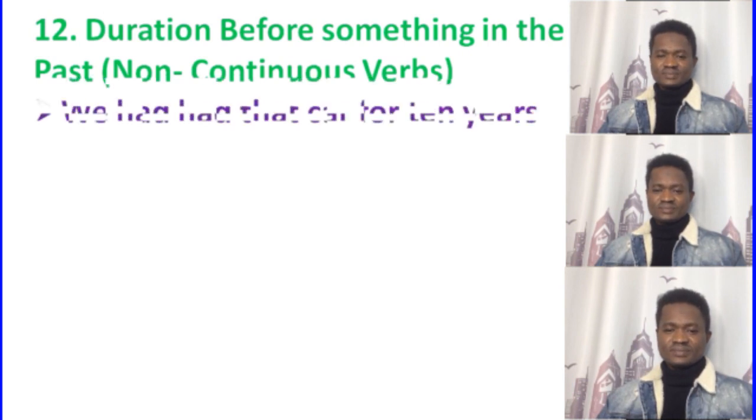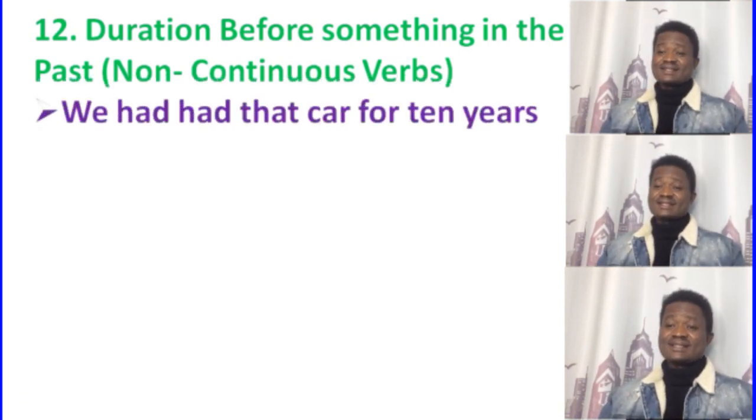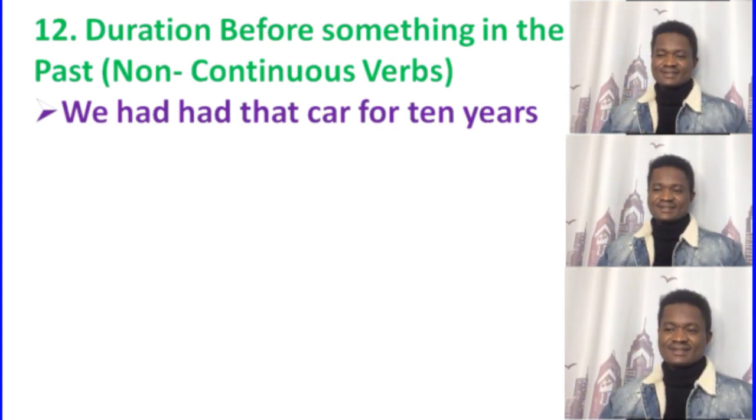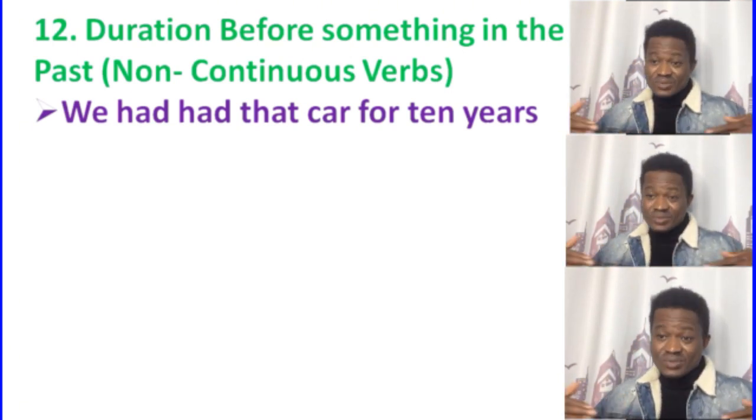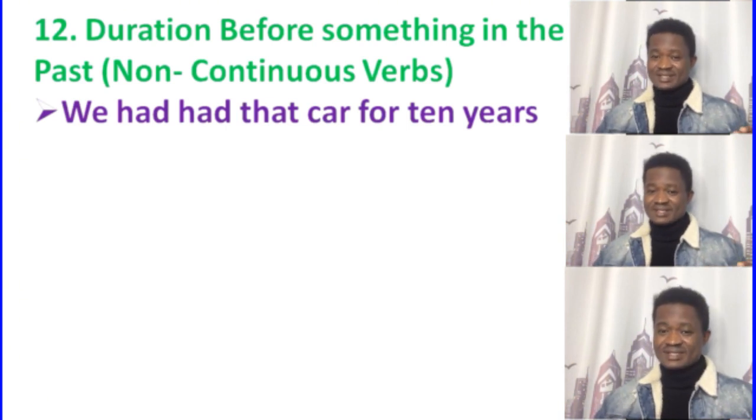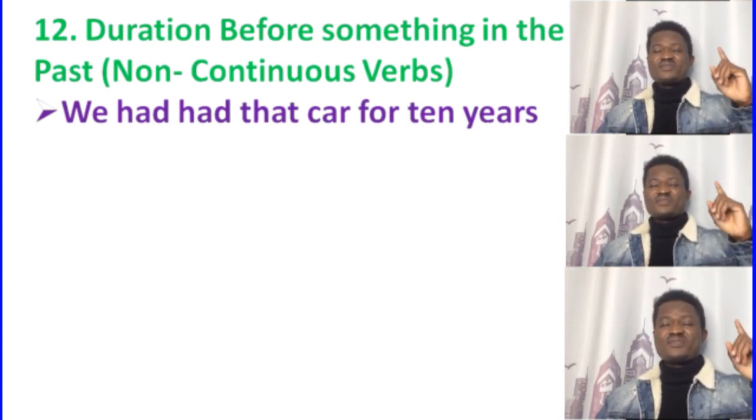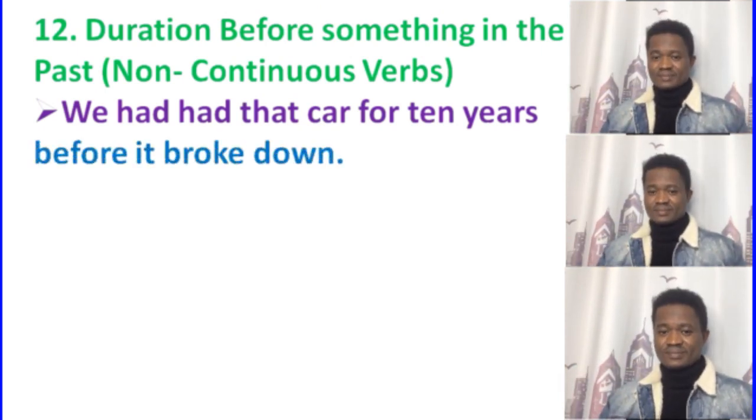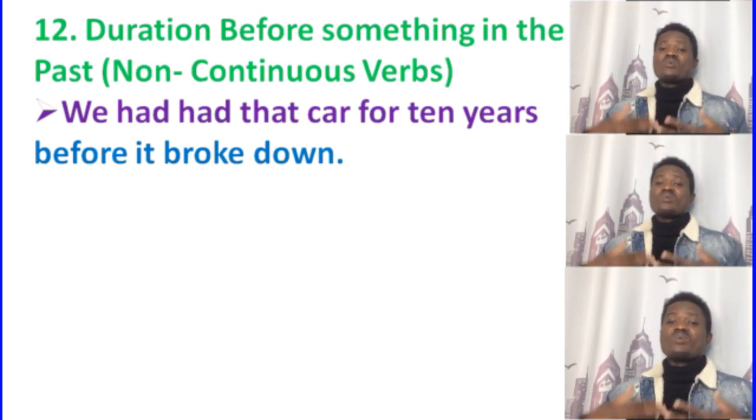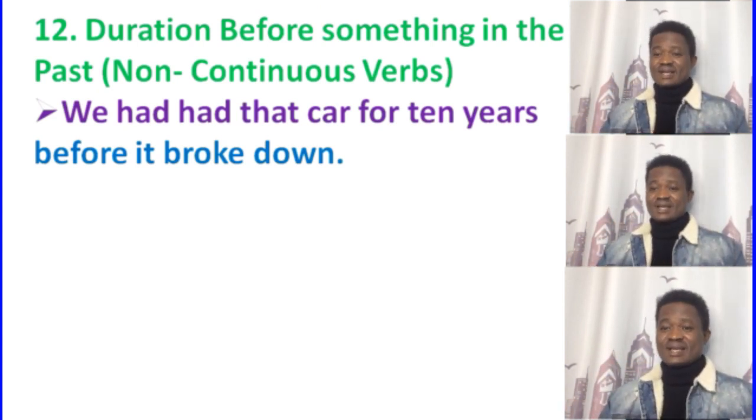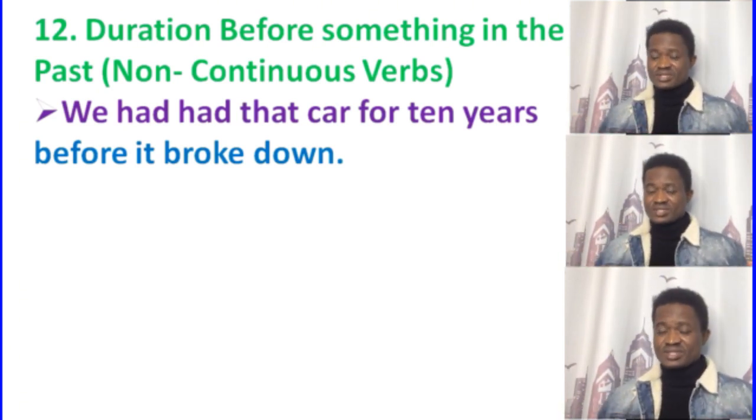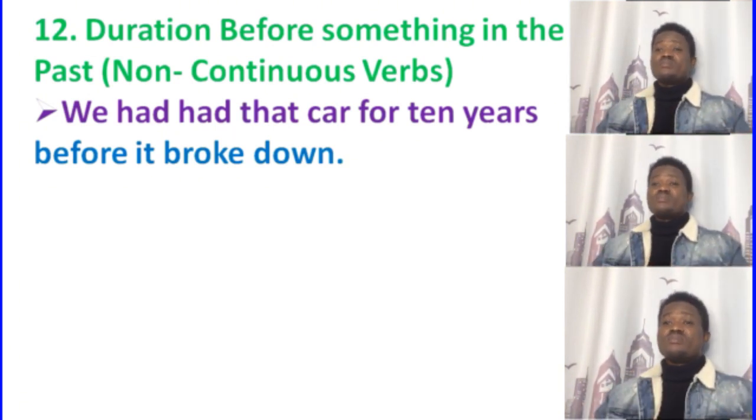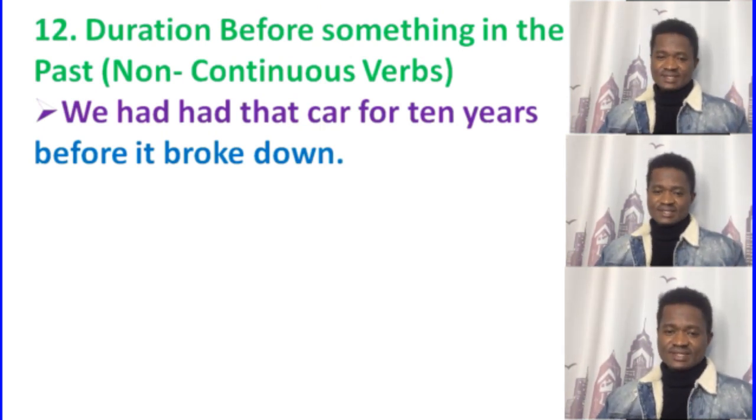Alright guys, let's go. "We had that car for 10 years." This is a duration before something in the past. "We had had that car for 10 years before it broke down." "Before it broke down" is the subordinate clause. The main clause is "we had had that car for 10 years", and that is the duration. So before something in the past is what? Before it broke down. Alright? Okay guys, let's go.